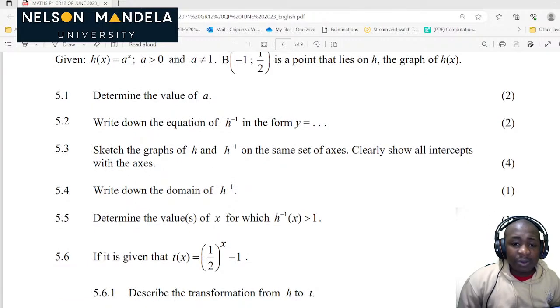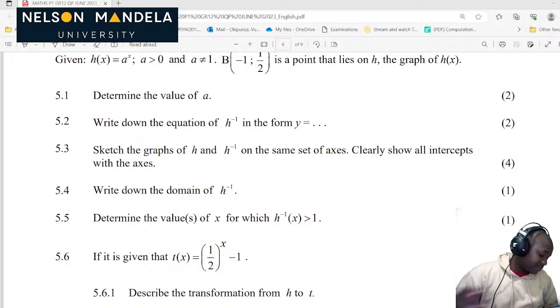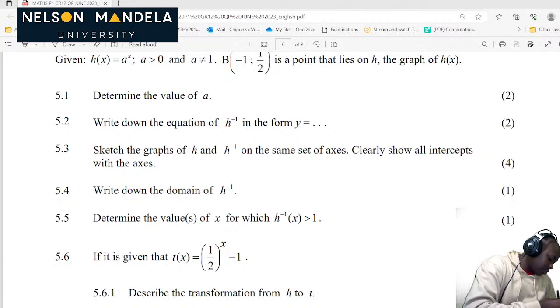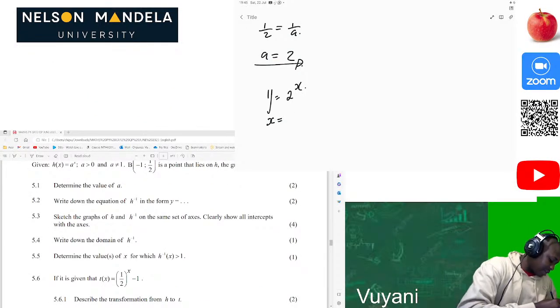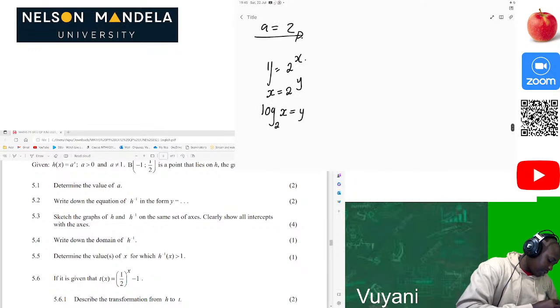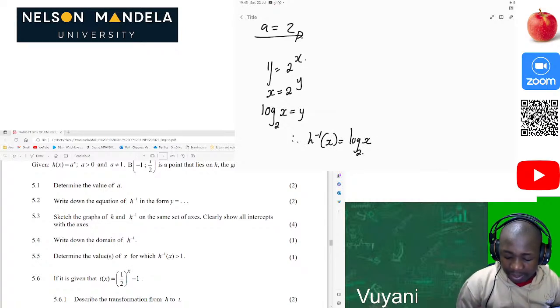Now I write down the equation of h inverse in the form of y. So in other words, they want the inverse function. So how can we determine the inverse function? We know that y is equal to 2 to the x. So the first thing, we swap x and y so that we can have our inverse function. Then we have to solve for y. So this will be log 2x equal to y. So then therefore our inverse function will be equal to log x base 2. Okay, then after that we are happy for that.